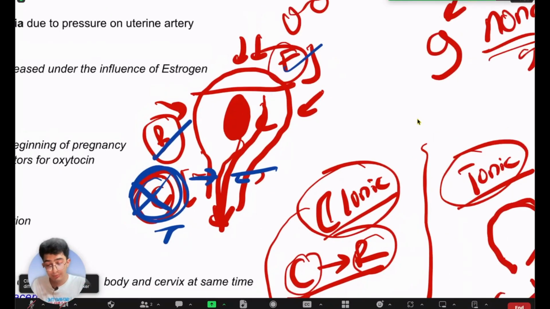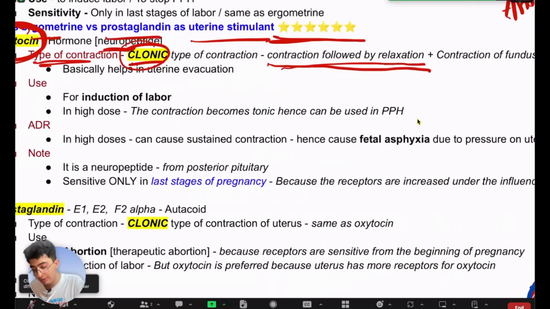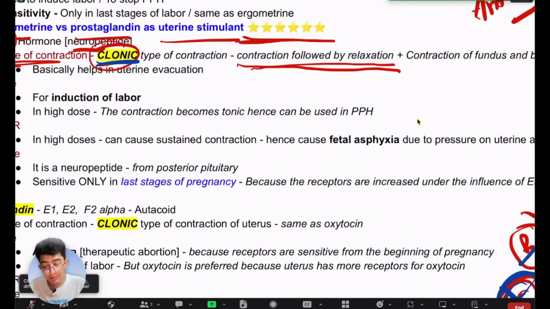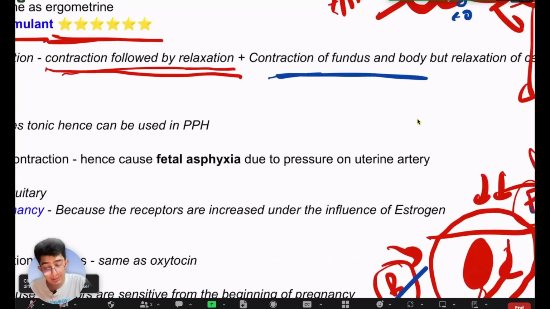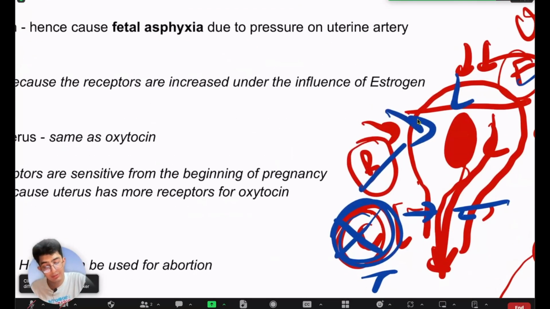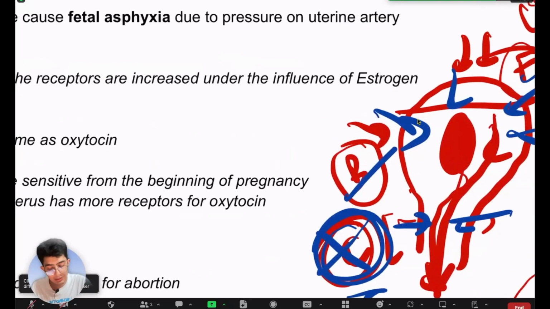So in oxytocin, what it does is, first, it causes clonic type of contraction followed by relaxation. At the same time, it causes contraction of the fundus and the body, but relaxation of the cervix, right? So the fundus and the body would contract, but the cervix itself is relaxed, right?